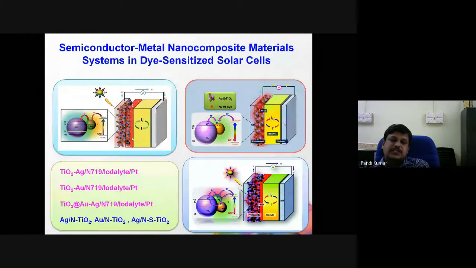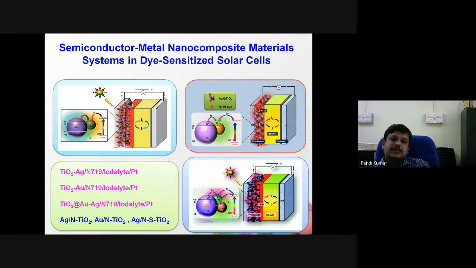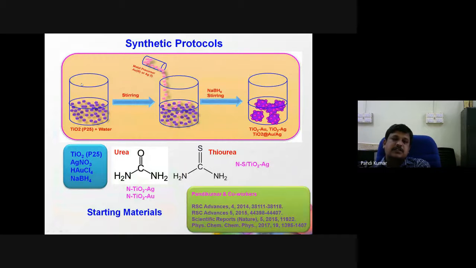So in this presentation, I am just going to discuss some of the research obtained in my lab, especially with the semiconductor-metal system. The first system, the titanium dioxide silver based dye-sensitized solar cell. The second system, titanium dioxide gold based dye-sensitized solar cell. The last one is bimetal based dye-sensitized solar cell.